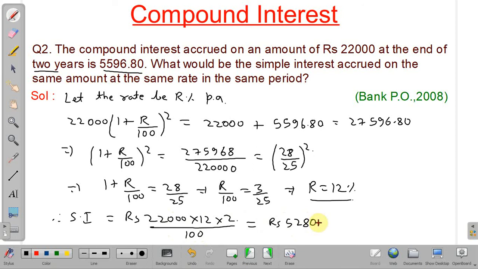Okay, friends. So in this lecture, we have discussed some important concepts about compound interest, and we have solved some problems based on our discussion.